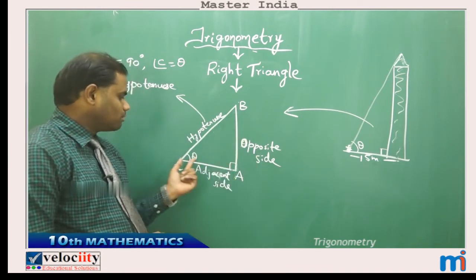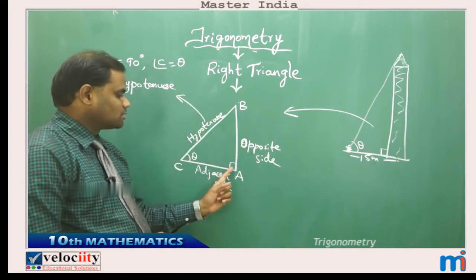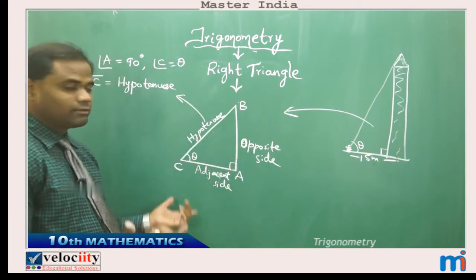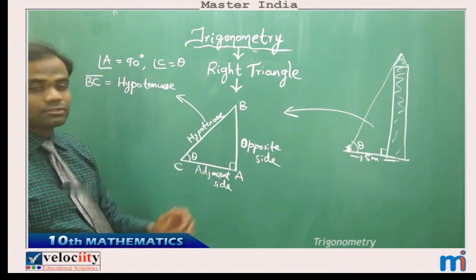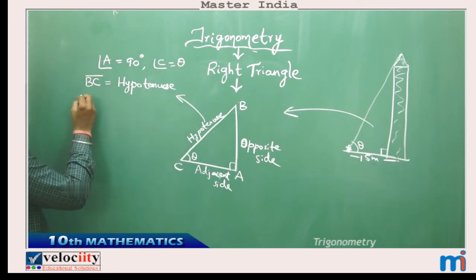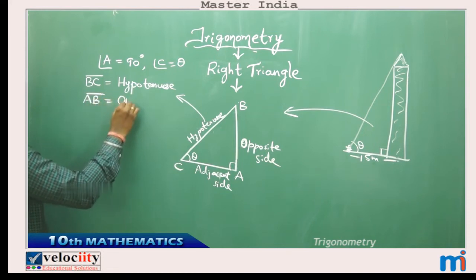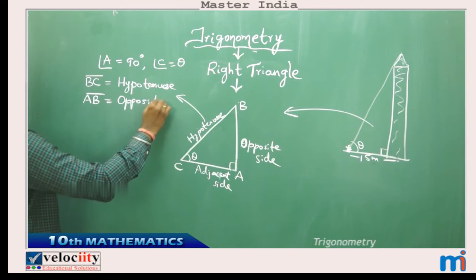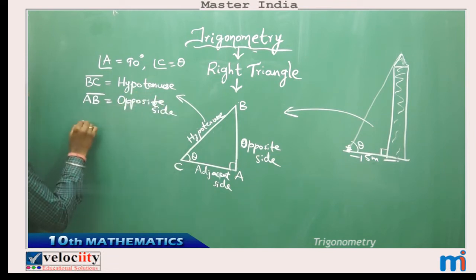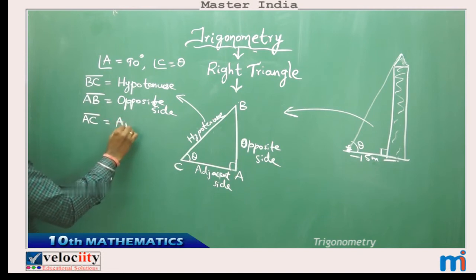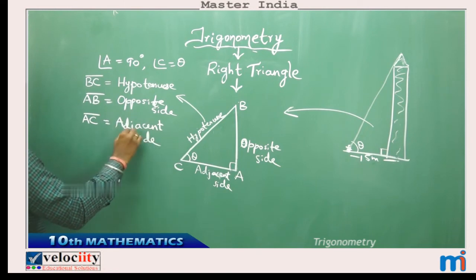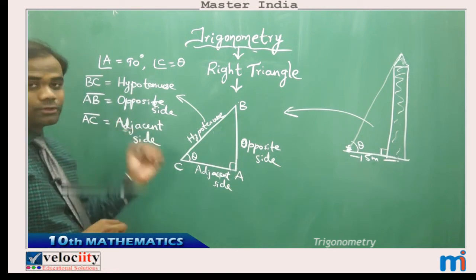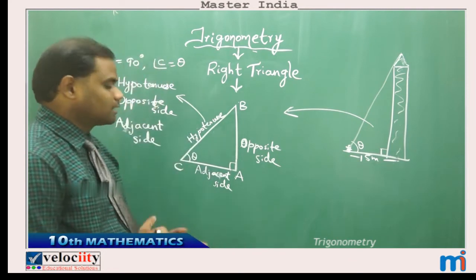Opposite, because this side is opposite to angle theta; hypotenuse, because this is opposite to 90 degrees; and finally the third side, which is this, is called the adjacent side. This is just adjacent to the angle. So BC is the hypotenuse, AB is the opposite side, and AC is the adjacent side. This is how we get each of the sides, hypotenuse, opposite and adjacent, with this being the angle.